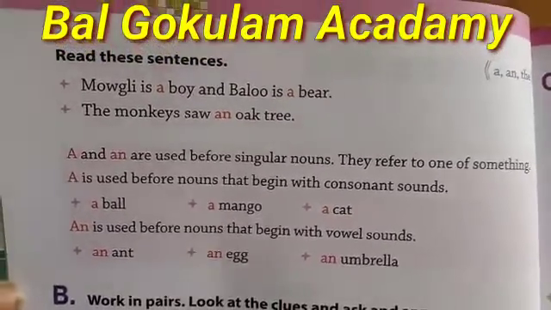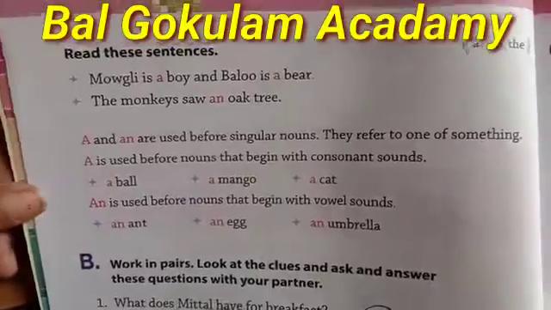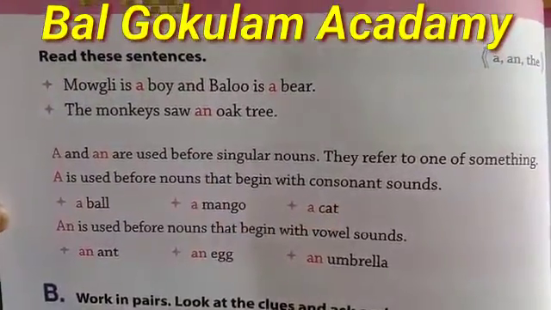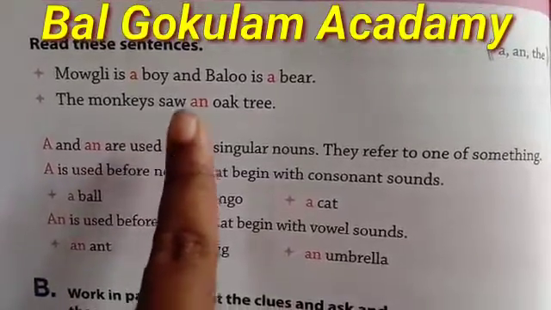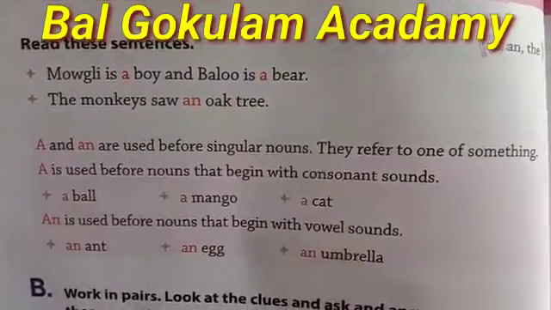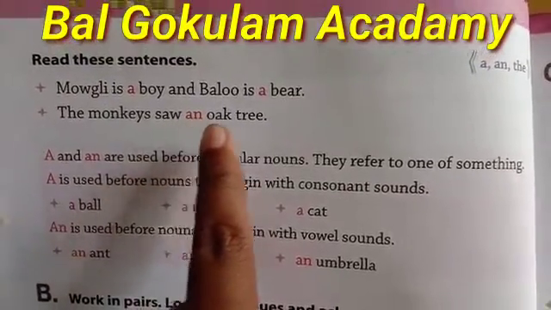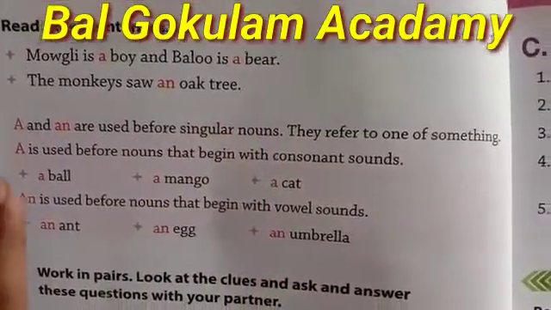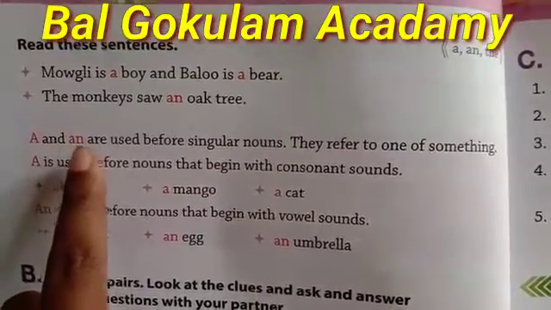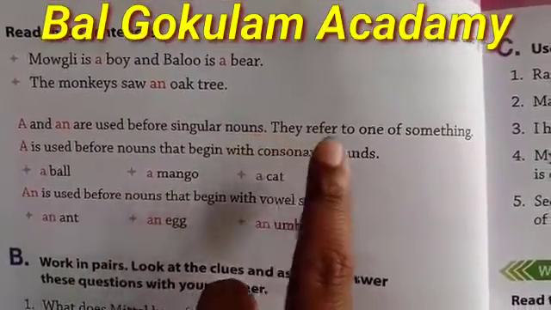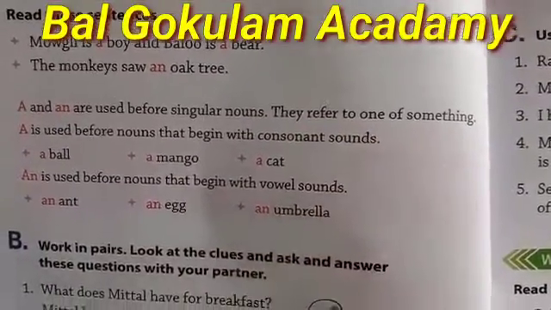Here, we learn about the articles. First, read these sentences. Mowgli is a boy and Balu is a bear. The monkeys saw an oak tree. A and an are used before singular nouns. They refer to one of something.